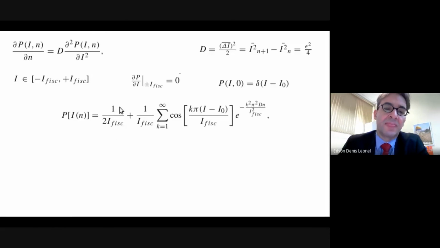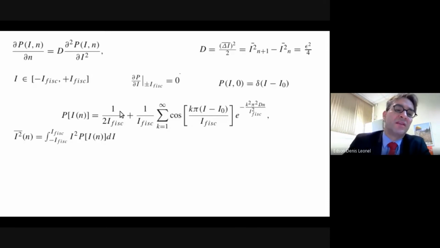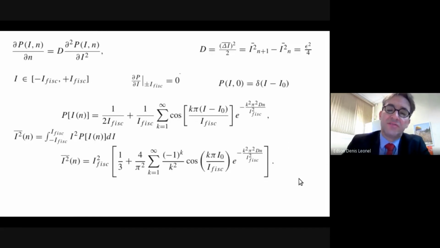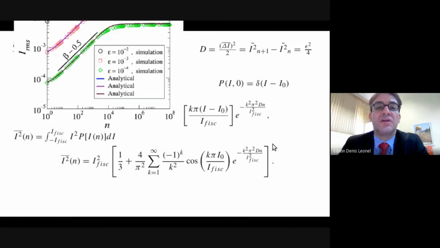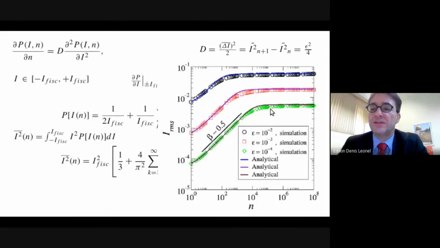We have then a term which marks the saturation, and the dynamical variable we are looking at is I squared, which is the integral from minus I_fisc to plus I_fisc of I squared times pi dI, which gives this very nice expression. I'm not showing the details here, but we'll only concentrate on the main results. The symbols give the numerical simulation, whereas the constant lines give the analytical results obtained from the square root of this expression here.